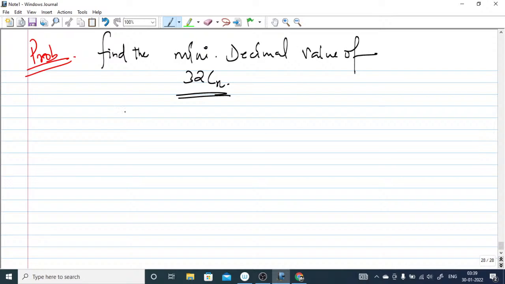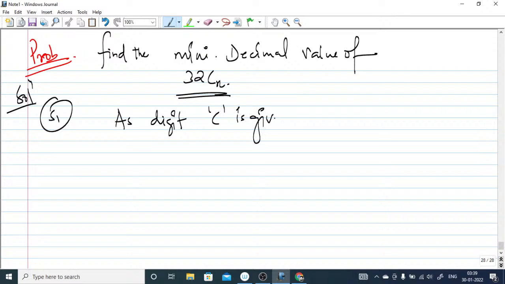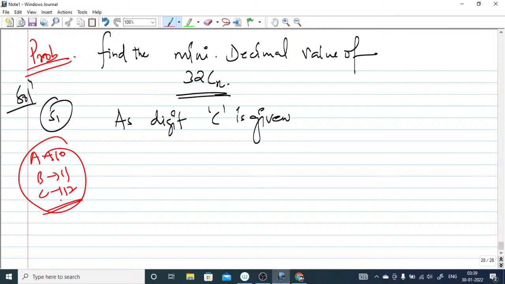32cx. Okay, so step one, how we are going to solve this. Remember, what is the maximum digit here? It is C, right? Since digit C is given, what can the base be? The base must be greater than C. A, B, C: A is 10, B is 11, C is 12. So the base must be greater than 12. The base can be 13 or greater than 13.